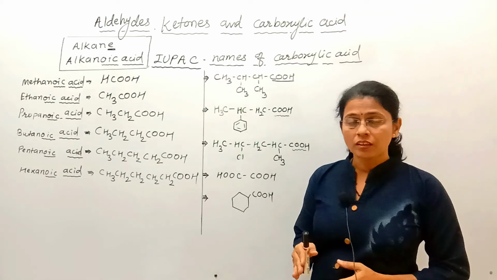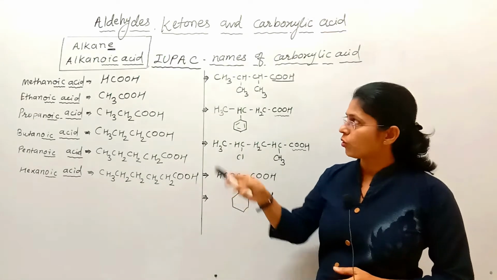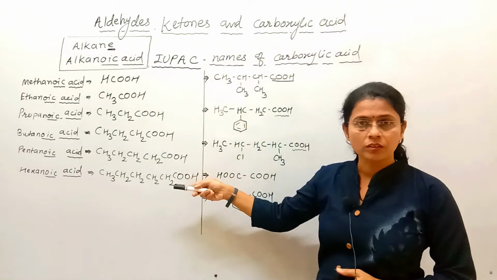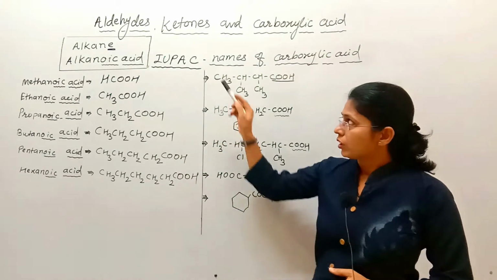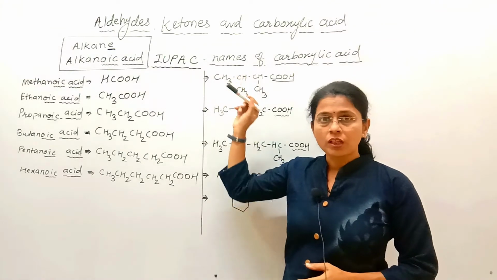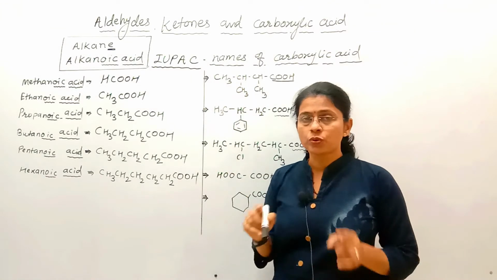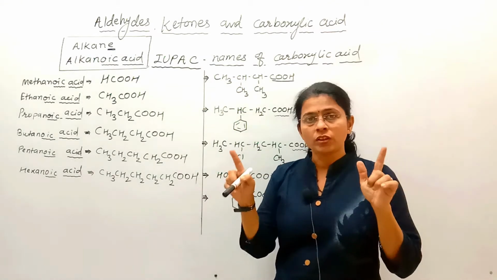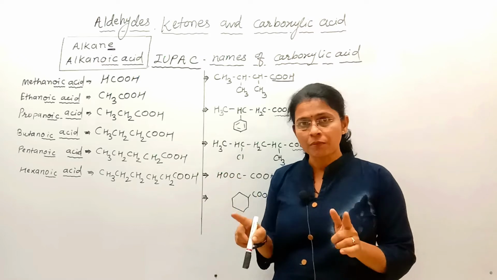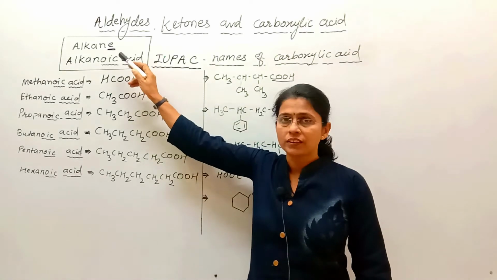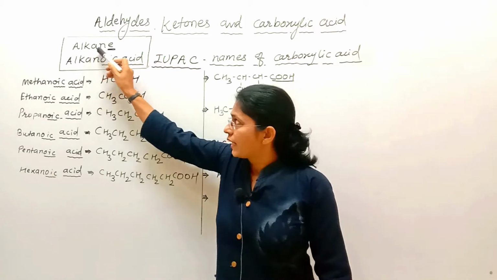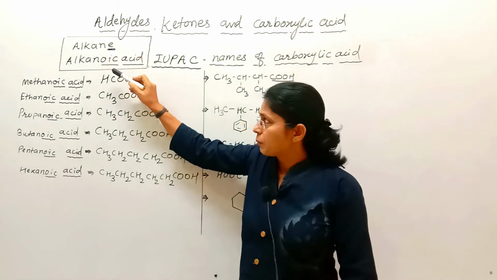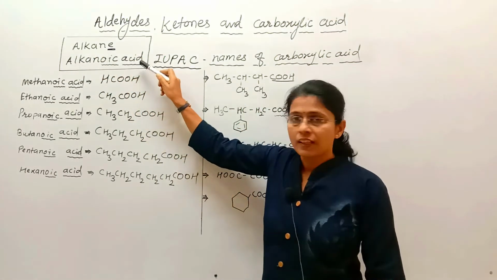Now let's see the IUPAC names of the same compounds. First of all, keep in mind that in IUPAC names the importance is given to the long chain, and the number of carbon atoms in the long chain is considered as the parent alkane. From the alkane, E is replaced by OIC acid.